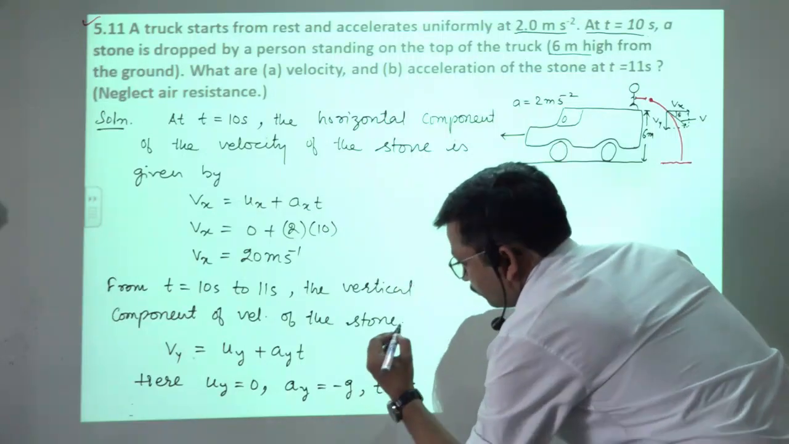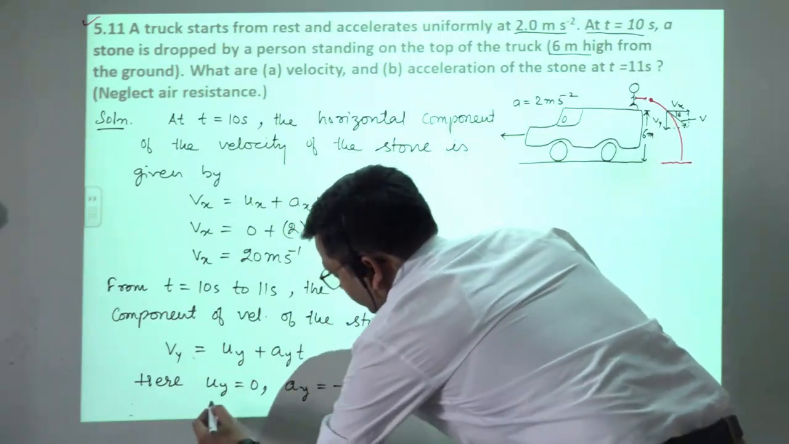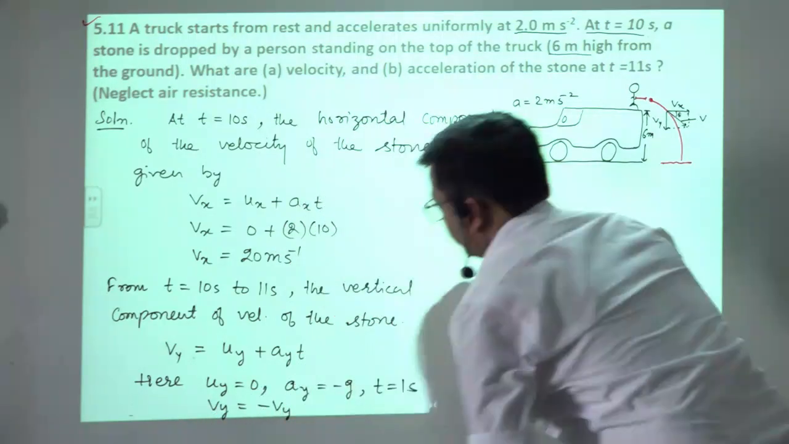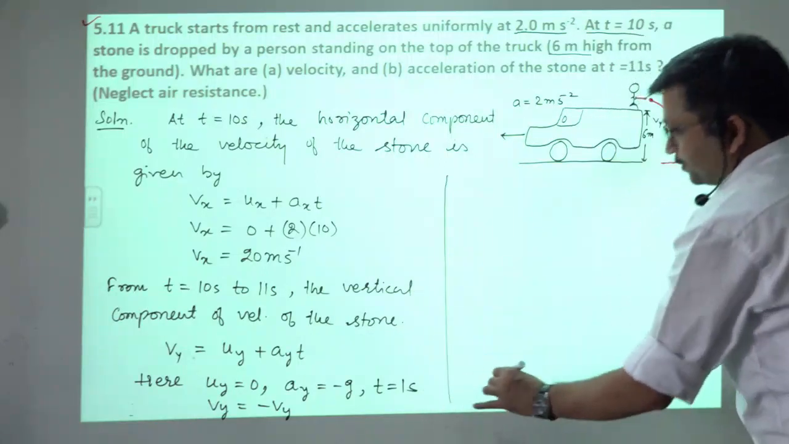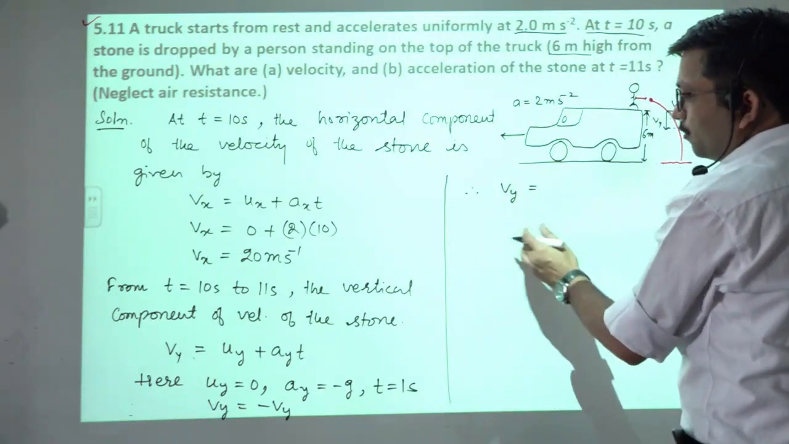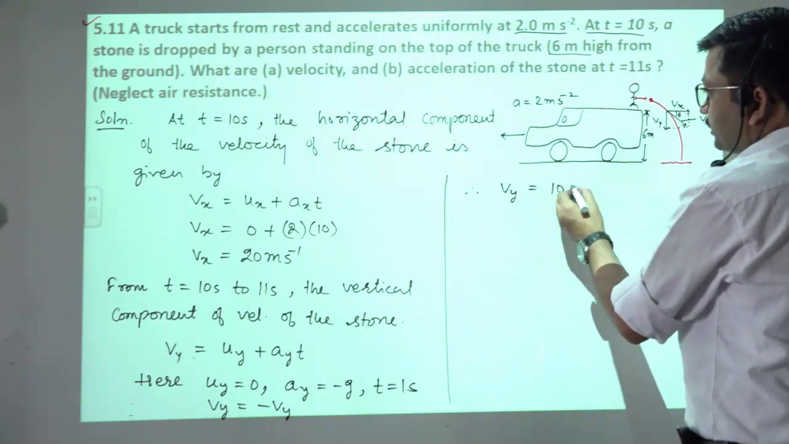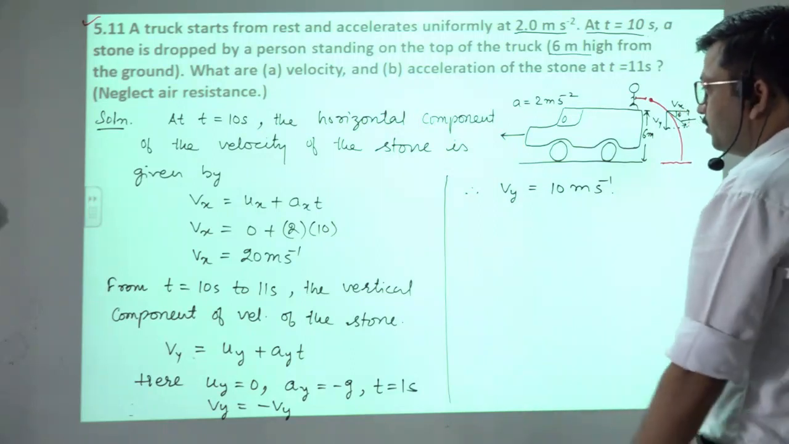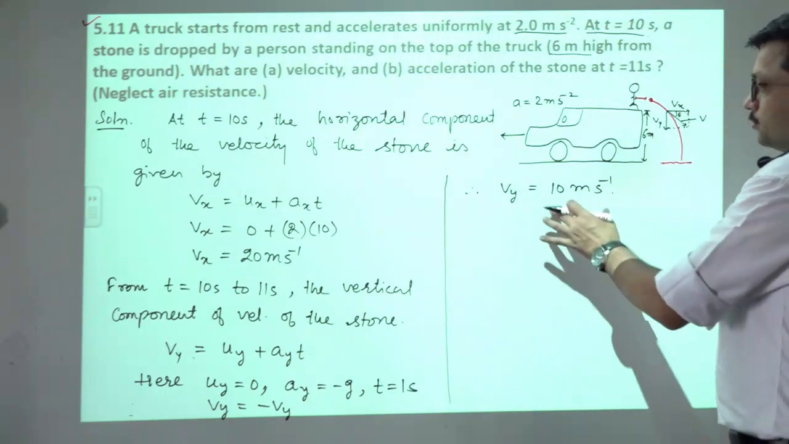और Vy कितना रहेगा, Vy will be equals to minus of Vy, वैल्यू पुट कर देंगे यहाँ पे. So what we get, therefore Vy will be equals to how much, 10 into 1, that is 10 meter per second. वैल्यू पुट कर दी, नेगेटिव साइन बोथ विल गेट कैंसल्ड आउट, तो ये Vy मिल गया.